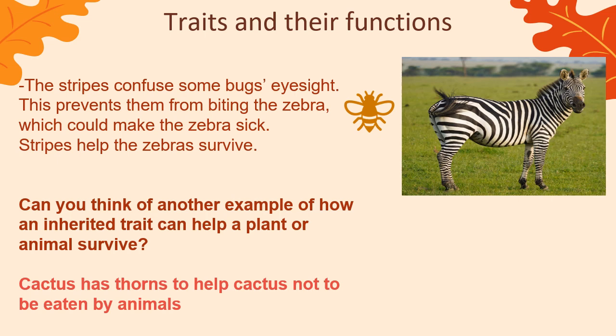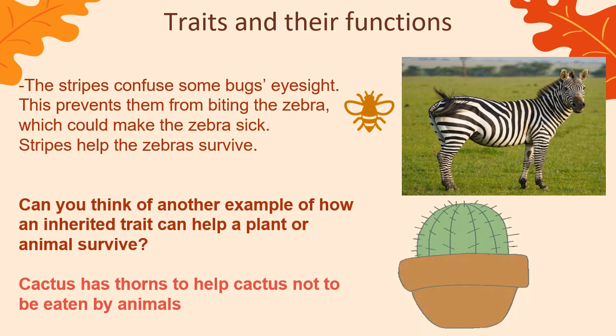Yes, we have another example: cactus. Cactus is a plant that has thorns to help it not be eaten by animals, because thorns can hurt animals, or if you touch the thorns of the cactus, it can hurt you too. So these are traits that help animals and plants to live and survive.